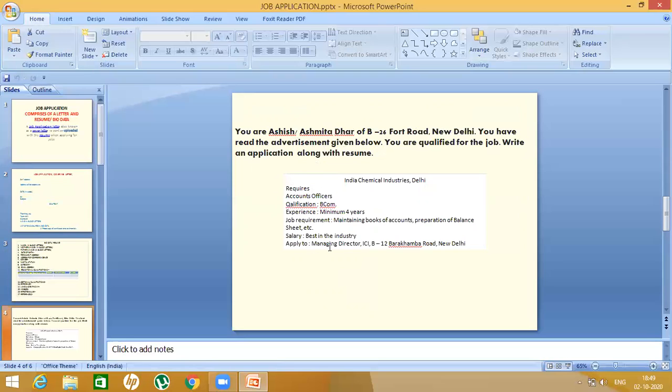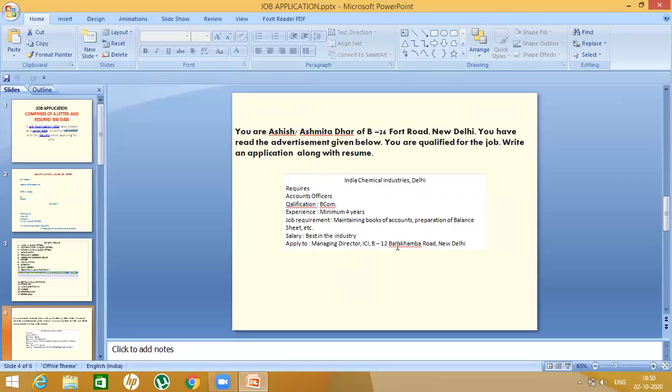Now the advertisement has been given by India Chemical Industries Delhi, which requires accounts officers, qualification BCom, experience minimum 4 years, job requirement, maintaining books of accounts, preparation of balance sheet, etc. Salary, best in the industry, apply to Managing Director, ICI, B12, Barakhamba Road, New Delhi.